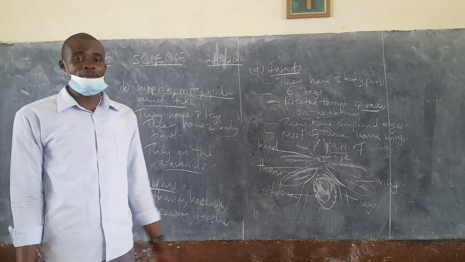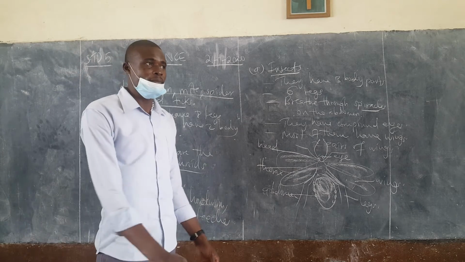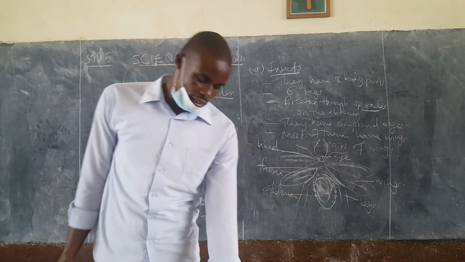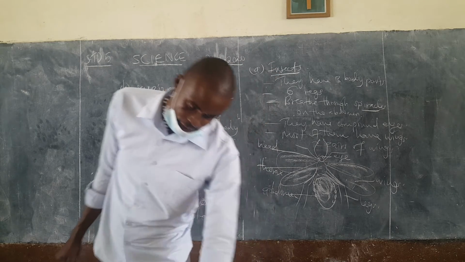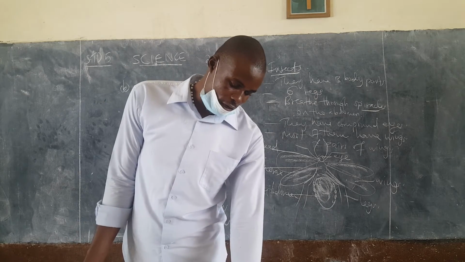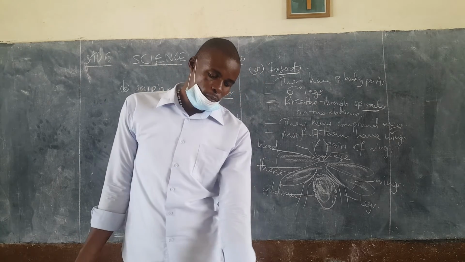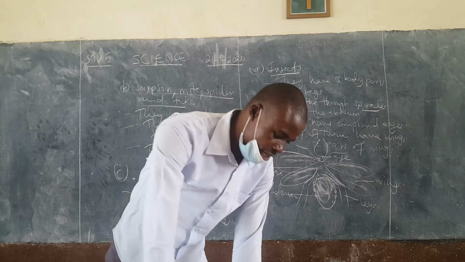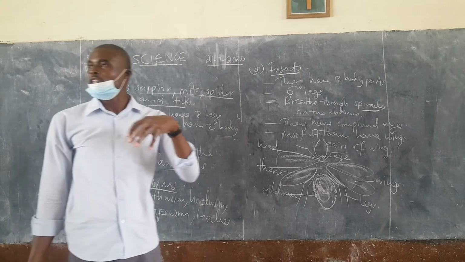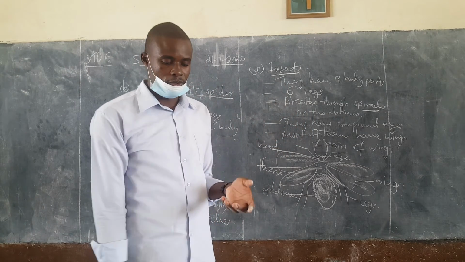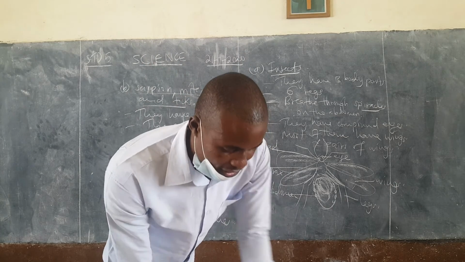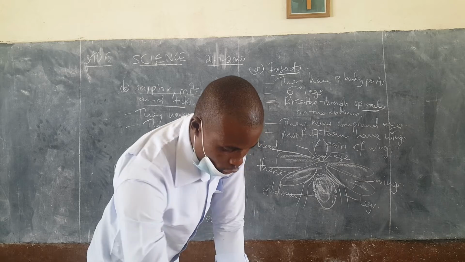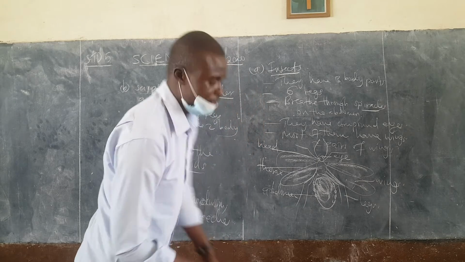We have the threadworms. We learned threadworms in class 7. We have other worms, but maybe you have to mention only a few. The tapeworms are the ones that are majorly inside. They live in the intestines of animals. They are majorly found in the intestines of animals. Then after that, learner, we are going to go to the groups of slugs,